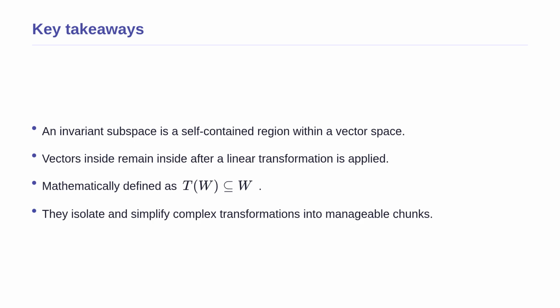Let us review the most important ideas we have covered today. First, an invariant subspace is a special, self-contained region within a larger vector space. Second, when a specific linear transformation is applied, any vector starting inside this region is guaranteed to land back inside it. We saw this mathematically as T of W is a subset of W. Finally, this property is a powerful tool because it allows us to break down and simplify incredibly complex real-world transformations. You have now mastered the foundational concept of invariant subspaces. Great job!